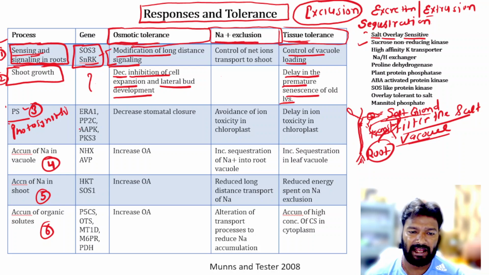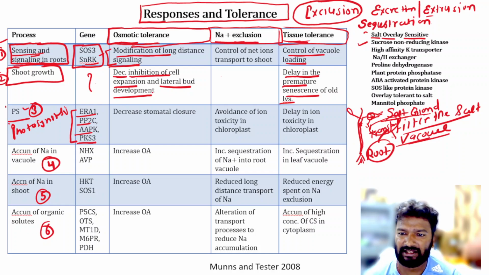Then there are a number of kinase genes and phosphatase genes like PP2C, ERA1, AAPK, PKS3. So these are some genes. This AAPK is the ABA activated protein kinase.